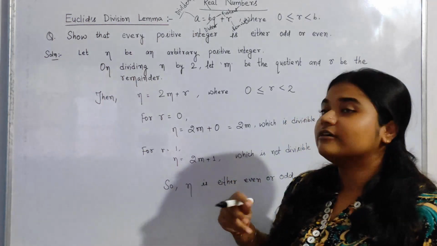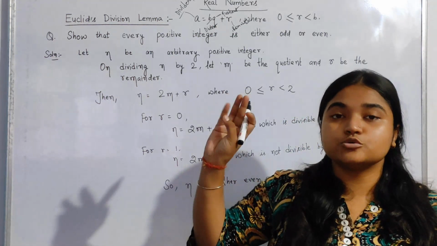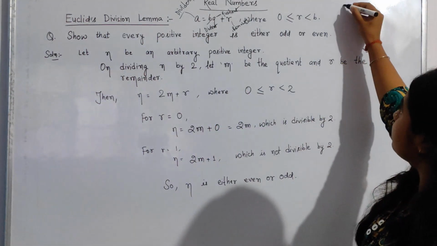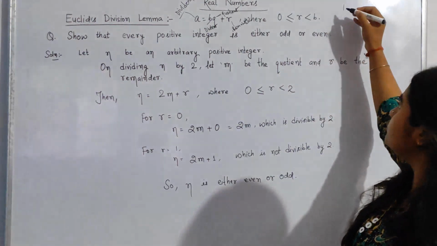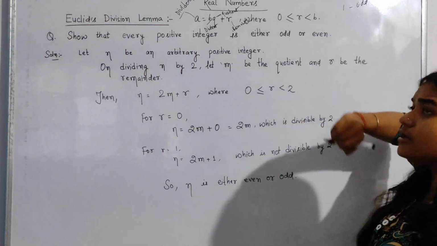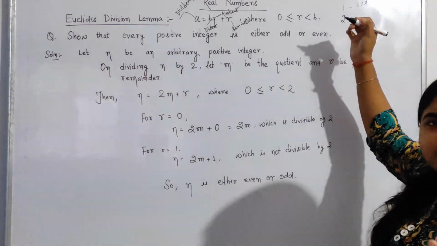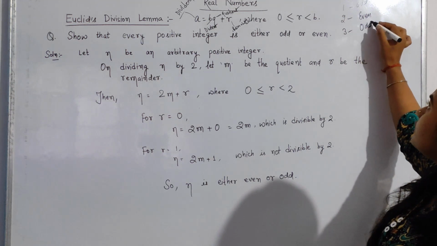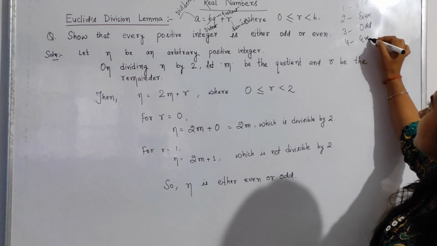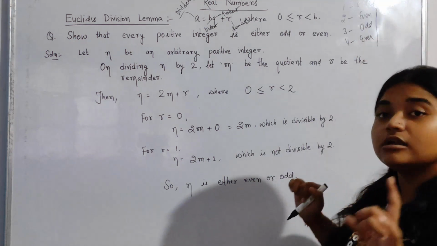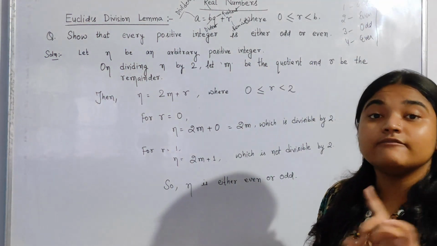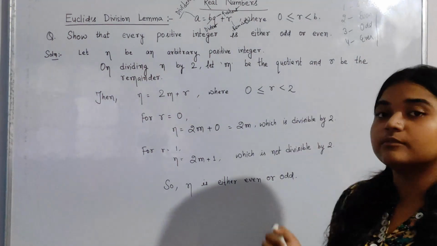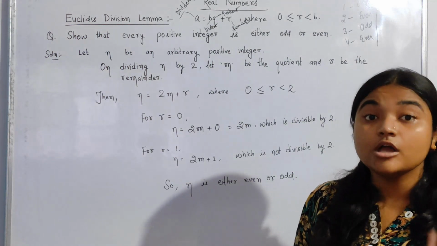Whenever we count numbers like 1, 2, 3, 4, 5, 6, 7, what we are checking is that when we get 1, we know very well that it is never divisible by 2. That means it is an odd number. Next is 2. It is divisible by 2 itself. That means it is an even number. Next is 3, again an odd number. Next is 4, again an even number. Why? Because odd numbers are those which are never divisible by 2, but even numbers are always divisible by 2.